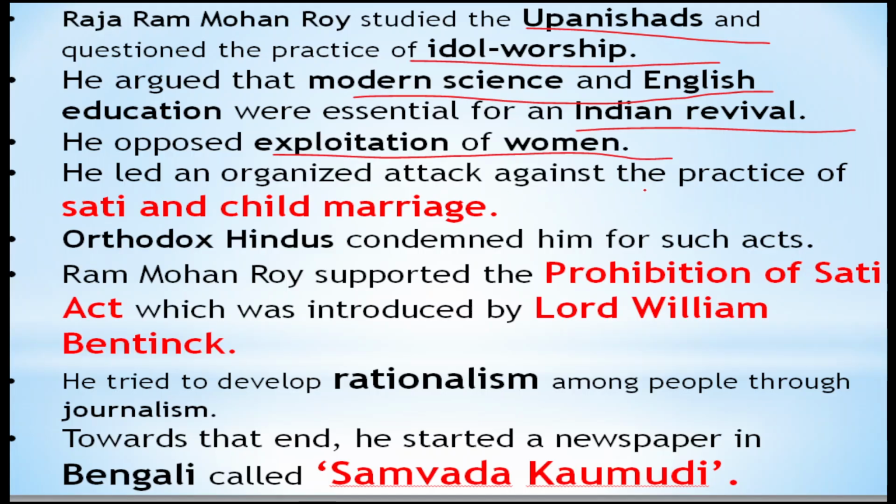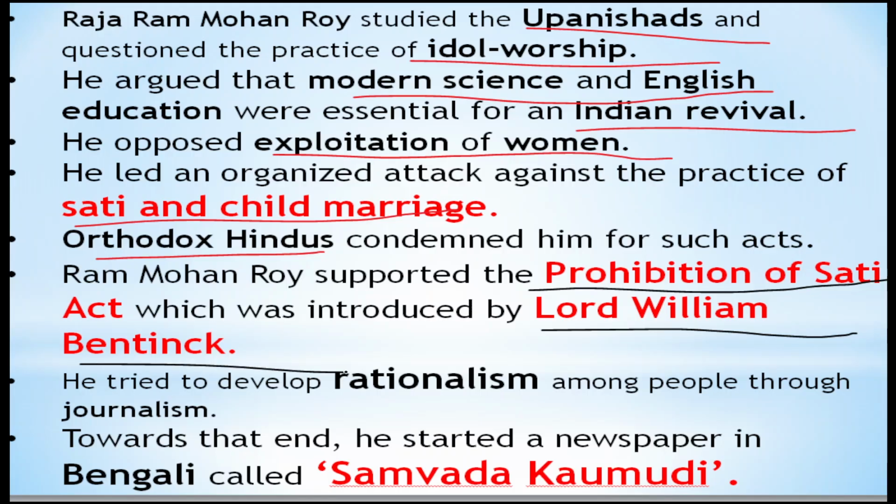He led an organizational attack against the practice of sati and child marriage. Because of this, the traditional Hindus condemned him for such acts. Raja Ram Mohan Roy was a supporter of the prohibition of sati, the Act introduced by Lord William Bentinck. He tried to develop rationalism among the people through his journalism. He started a newspaper in the Bengali language, called Sambad Kaumudi. Please note this.